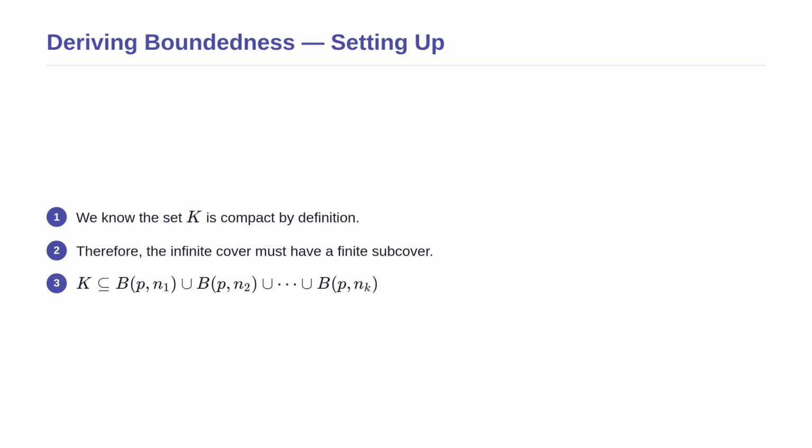Let us begin the first chunk of our proof, where we set out to establish that the set is trapped. We already know that our set K is compact. This is where the strict mathematical definition of compactness kicks in to help us. The definition guarantees that we do not actually need all infinitely many balls to cover the set. We only need a finite number of them to achieve the exact same coverage. We can pick out a specific finite list of radii, which we have labeled n1 through nk. This logical step shows that our set K is completely contained within this small finite collection of open balls, setting us up for the final conclusion.